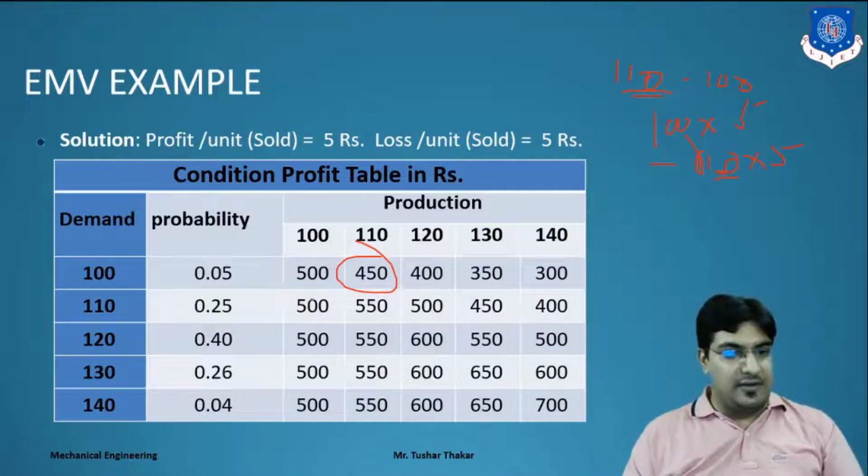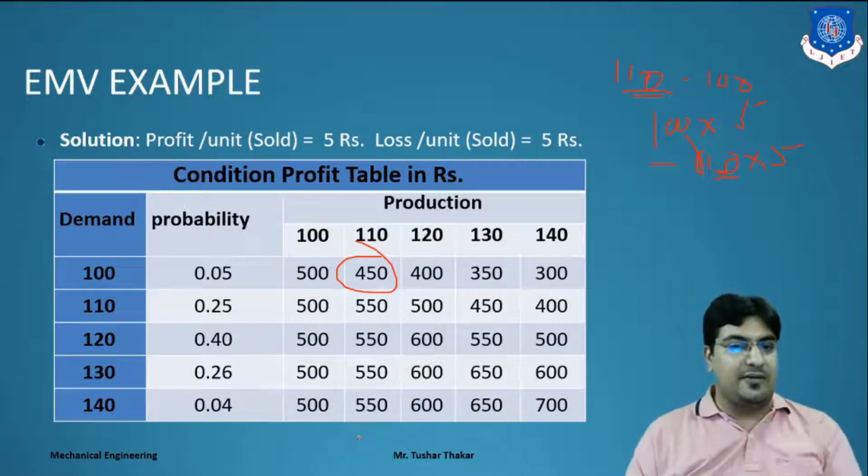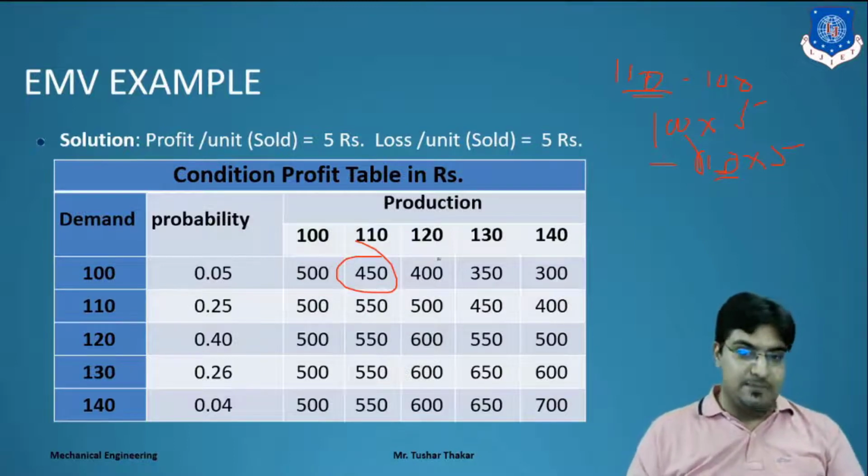Here we have a demand of 110 and a production of 110, so we get 110 into 5, that is 550, as the maximum profit. After that, the profit will be the same as per the first column.